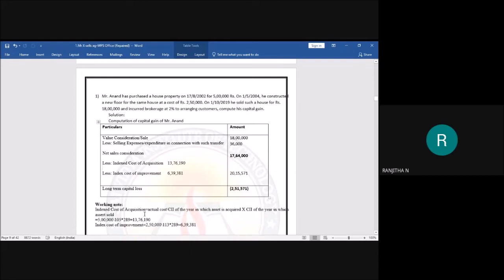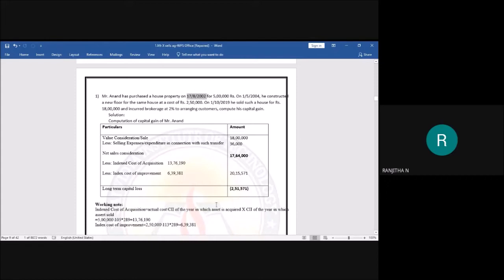Indexed cost of acquisition is equal to actual cost. See here, if the asset is purchased before 1/4/2001, then we have to compare with the fair market value. As it is purchased after 2001, the date of purchase is after 2001, so we are not going to compare with the fair market value directly. What the amount they had given, we are going to take it. Actual cost in the numerator divided by CII of the year in which the asset is acquired.